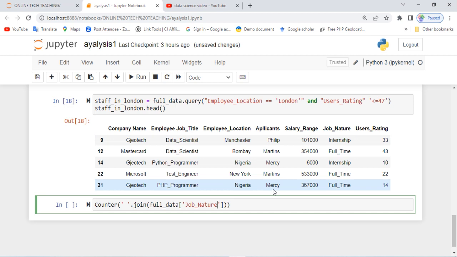Now that we've been able to pass this job nature here, the next thing we're going to do is use a split function. Watch my previous video, you see what split can do. Pass it to split, and then we'll say dot.